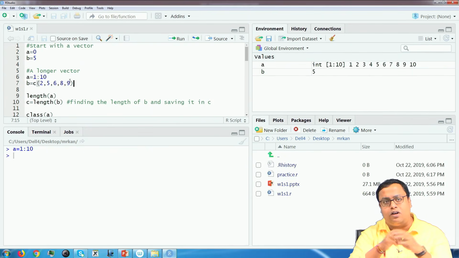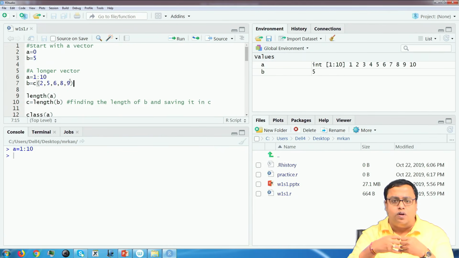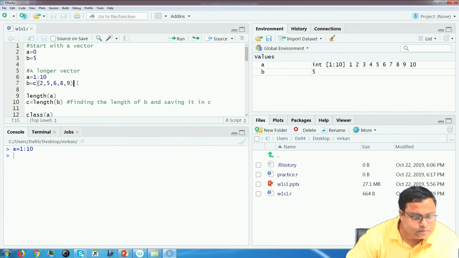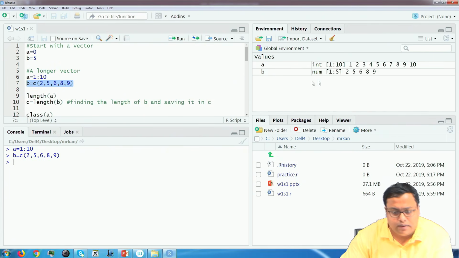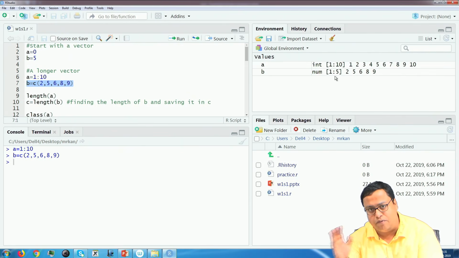So, here the inputs are 2, 5, 6, 8, 9. These 5 numbers are the inputs. The c function converts the inputs to a vector form. So, if I just run this line, see here it is written 1 to 5, because there are cells from the first cell to the fifth cell, and the contents are this.